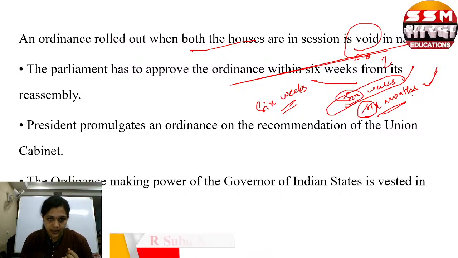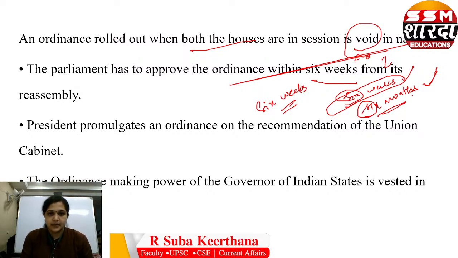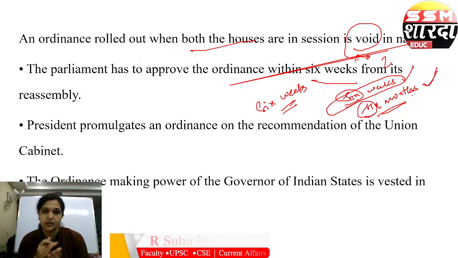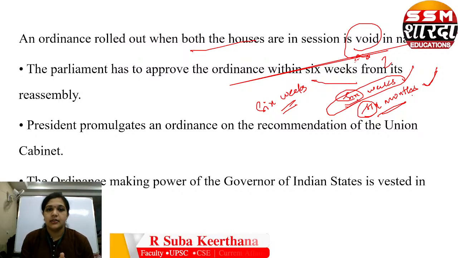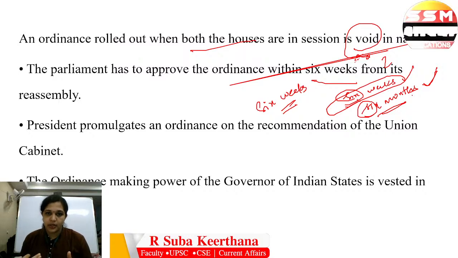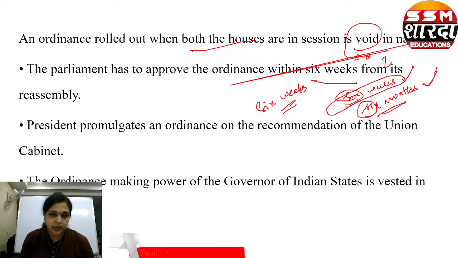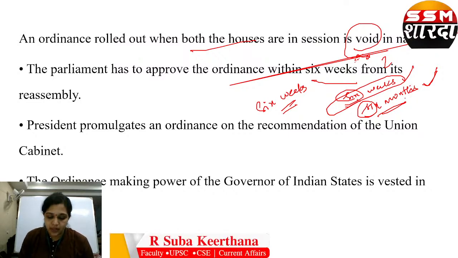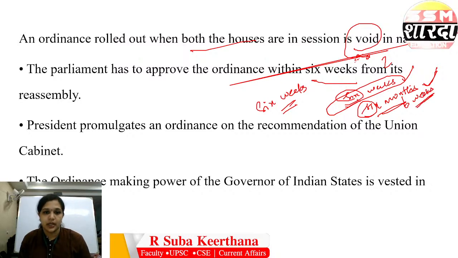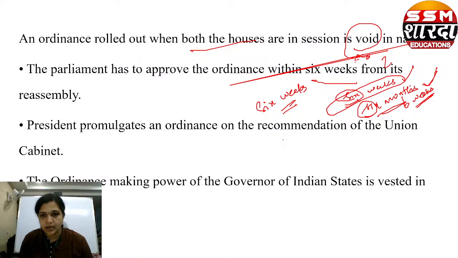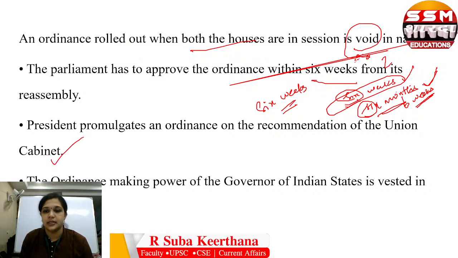So when it is an ordinance, the president is passing an ordinance because both the houses or either of the houses are not in session. Now the ordinance has been passed and it is being followed. But now both the houses are in session. So what happens? From the date of commencement of the session, within 6 weeks of time, the parliament should approve that ordinance. The president promulgates an ordinance on the recommendation of the union cabinet. This is also important. It's not on his own, it is on the recommendation of the union cabinet.